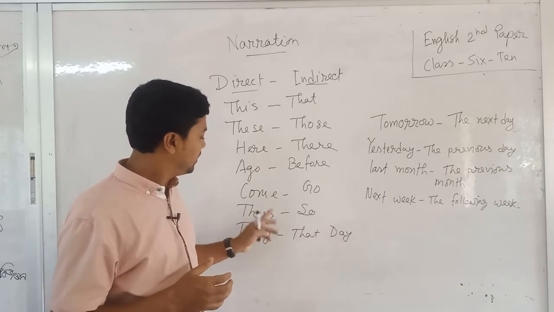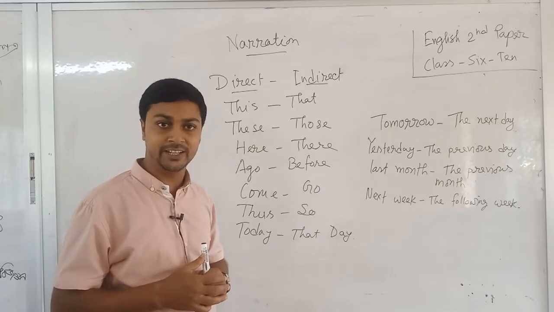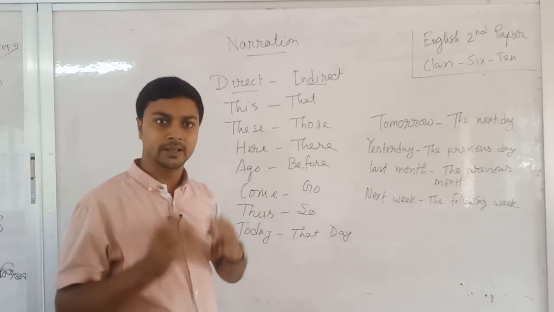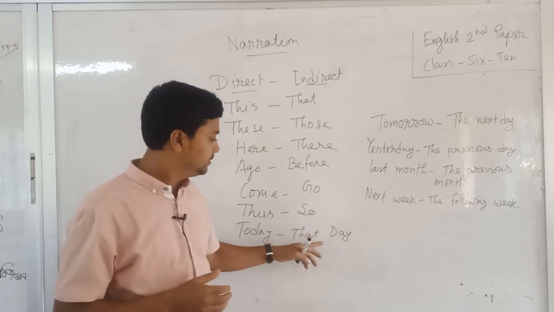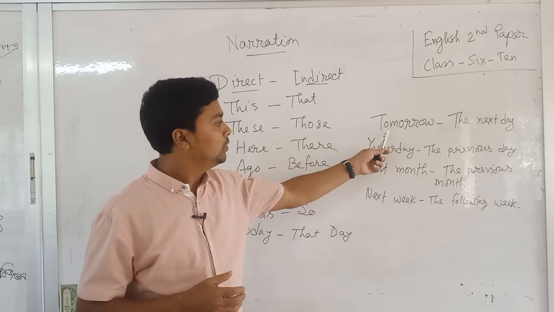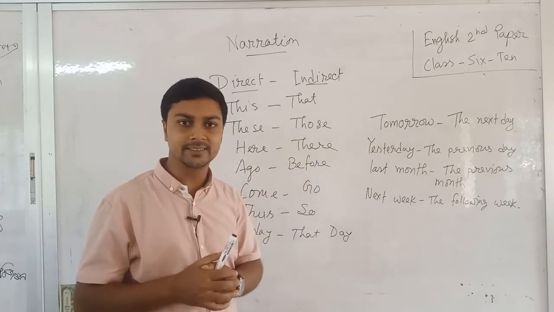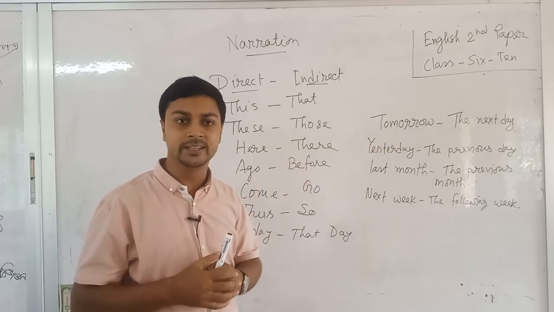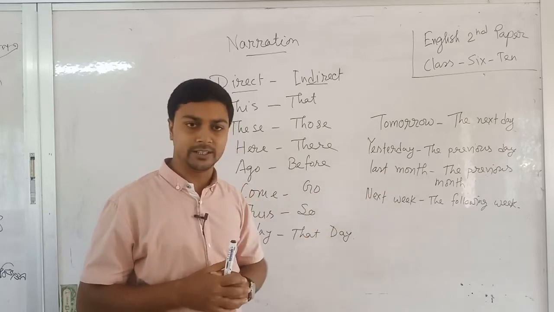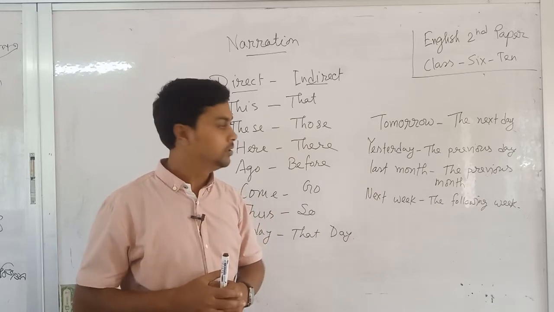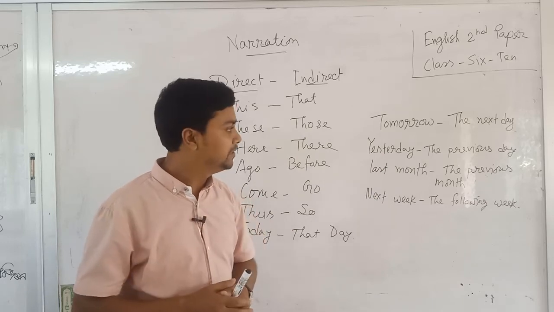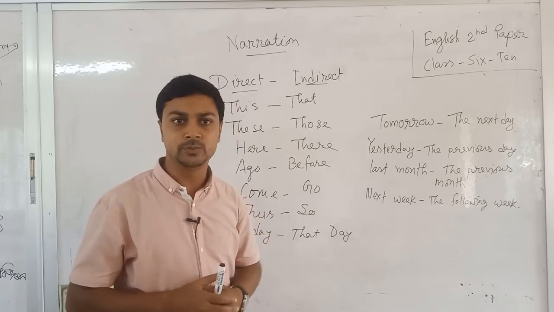If we find thus in the direct speech, it may turn into so in the indirect speech. By this way, today becomes that day. If tomorrow takes place in the direct sentence, it may change into the next day in the indirect sentence. Yesterday becomes the previous day. If we find this word in direct narration, it may change to the previous day in the indirect speech.